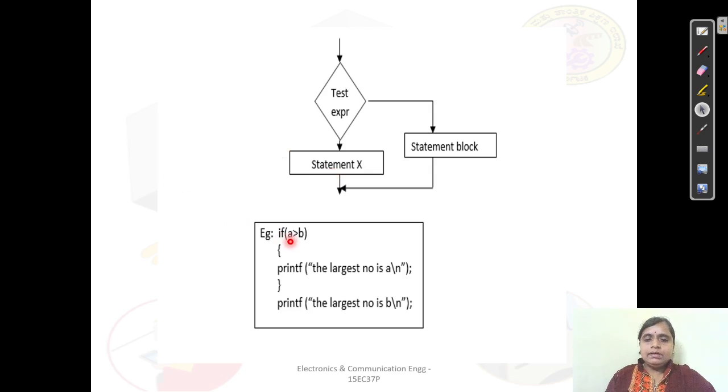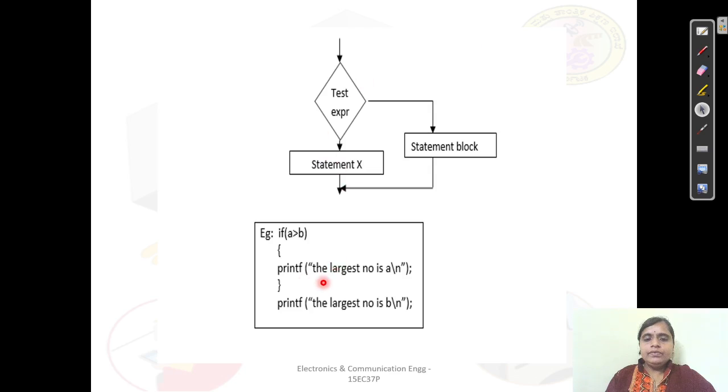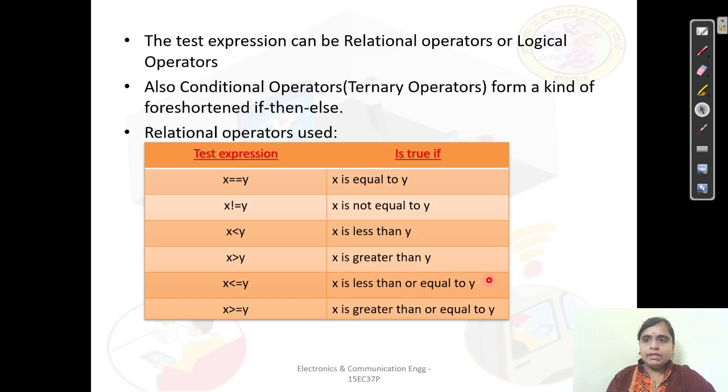Here I have taken a simple example: A greater than B. If it is the condition which I have taken here just now, if A is greater than B, only then what happens? Here we will say that the largest number is A. Otherwise, the largest number is B. This is how your if statement is going to work here.